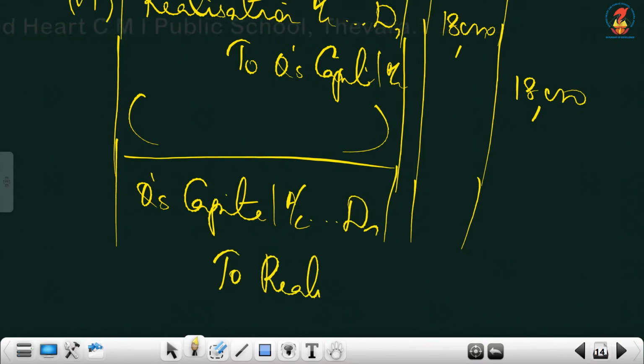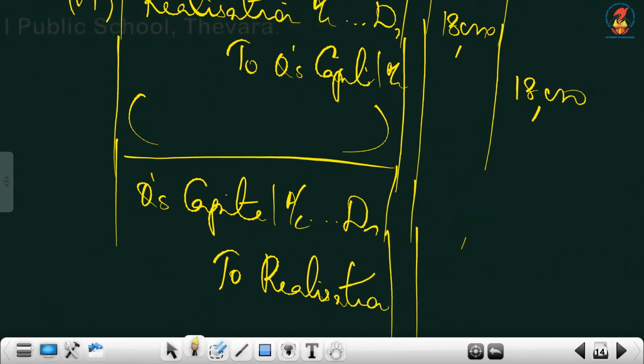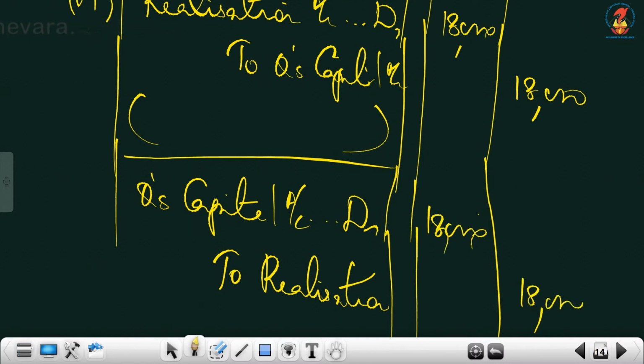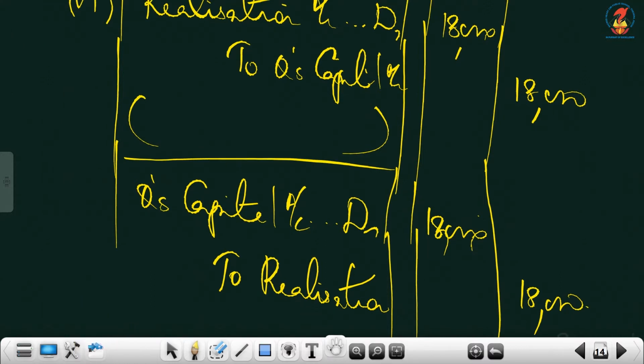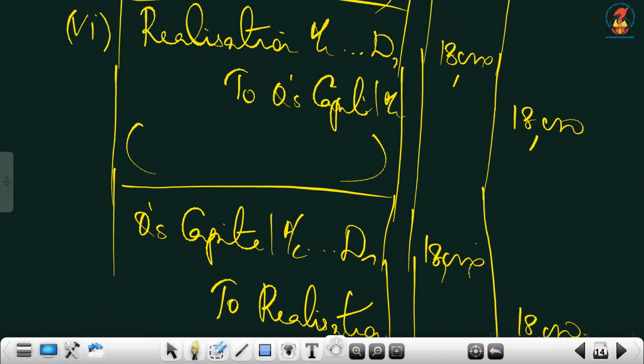So you must write to realization. So Q's capital debtor to realization, it's for the same amount, 18,000. Look into these two entries. Q's account credited, Q's account debited with the same amount. So that will get cancelled.